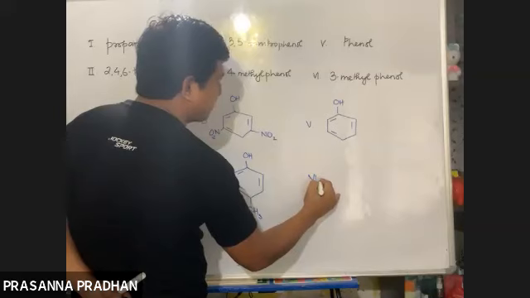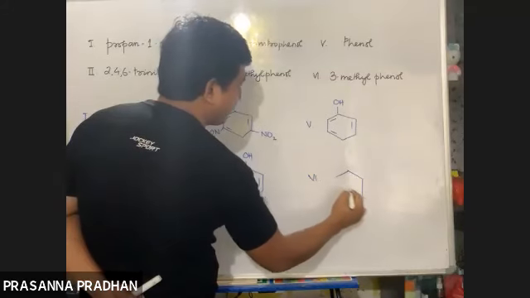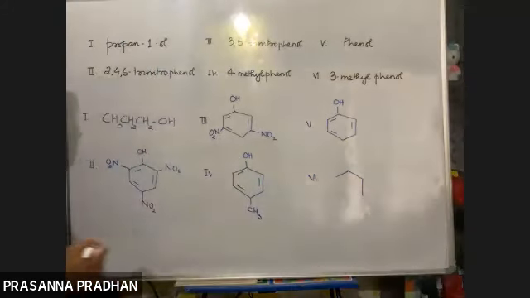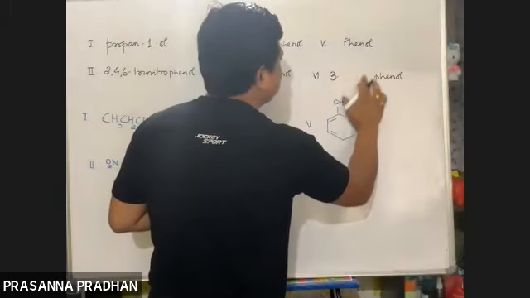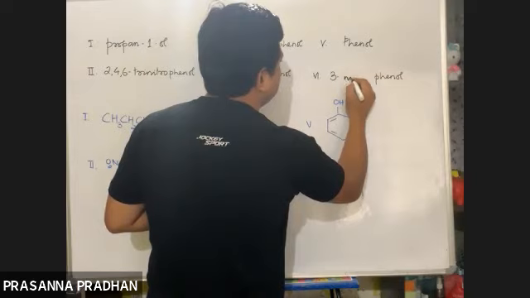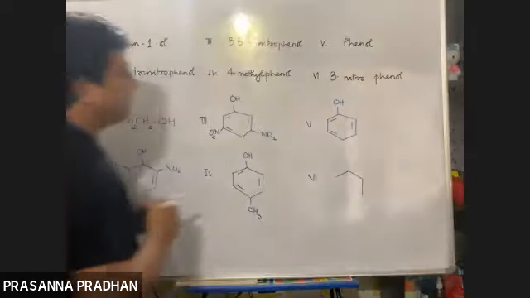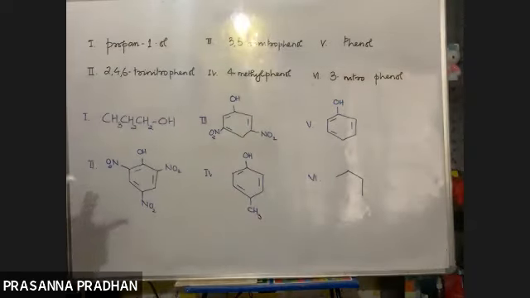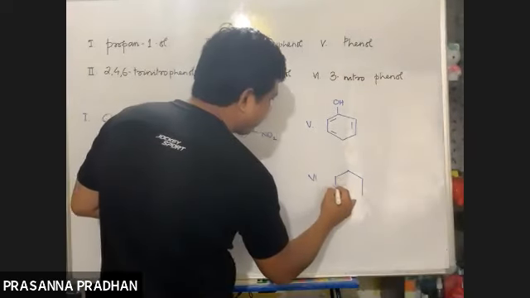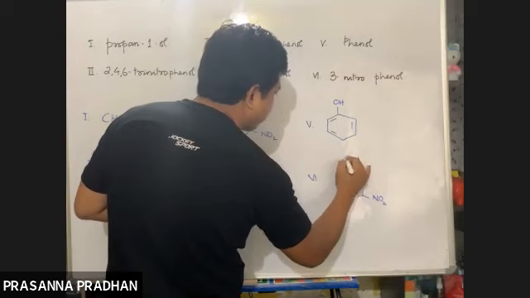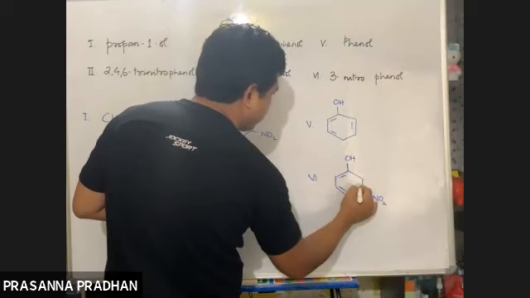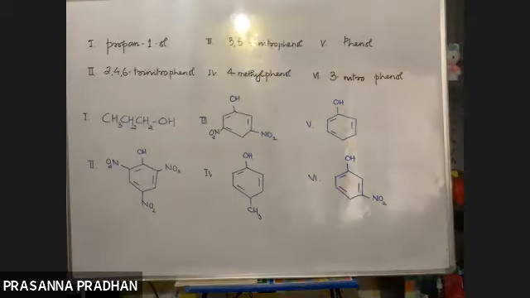And number 6 would be 3-, sorry, not 3-methyl. You mark this as 3-nitrophenol, not 3-methylphenol, 3-nitrophenol. Fine. So these are the structures of the 6 compounds given.